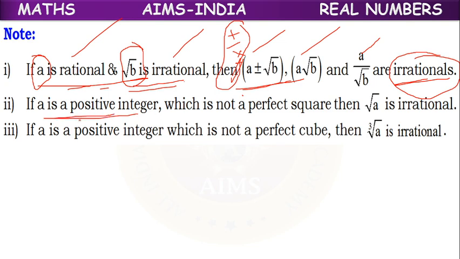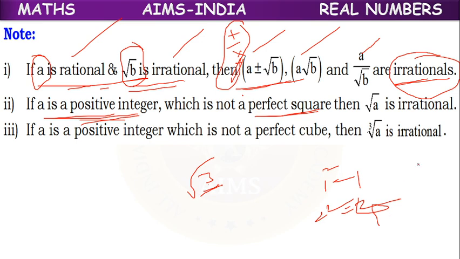If a is a positive integer which is not a perfect square, like 3, it cannot be written as the square of any number. 1 square is 1, 2 square is 4, but we have 3. 3 is not equal to 1 square, not equal to 2 square.